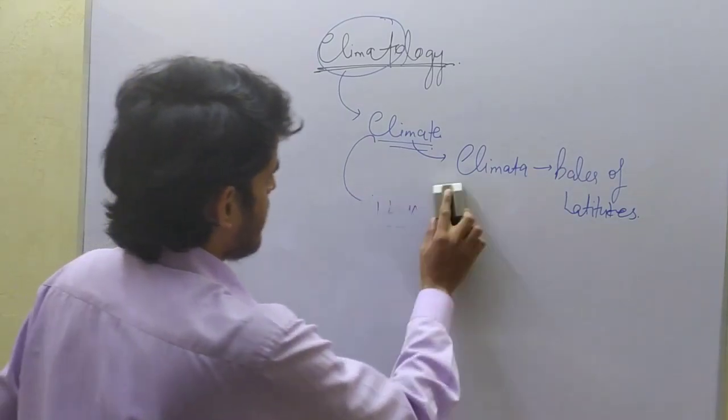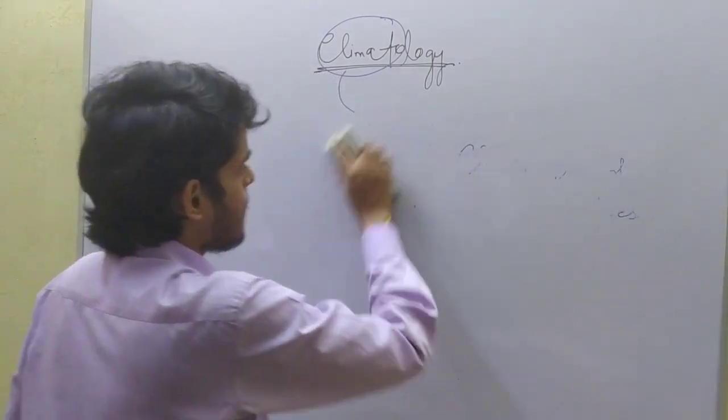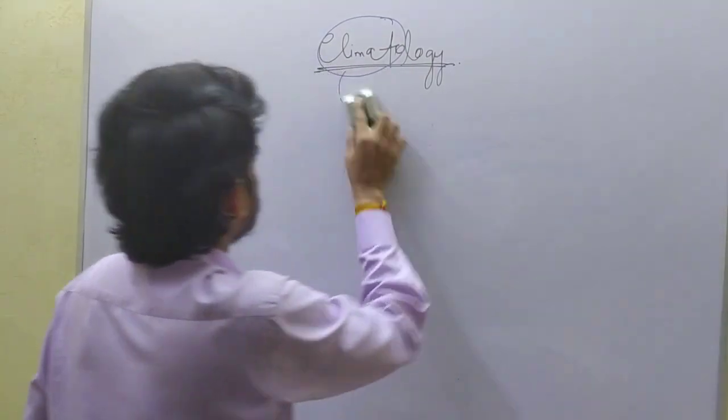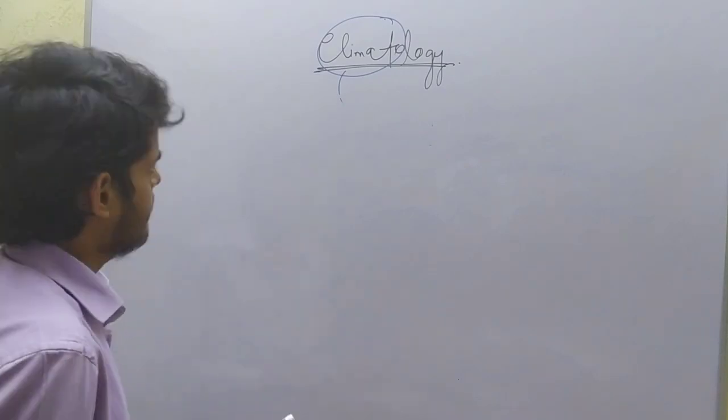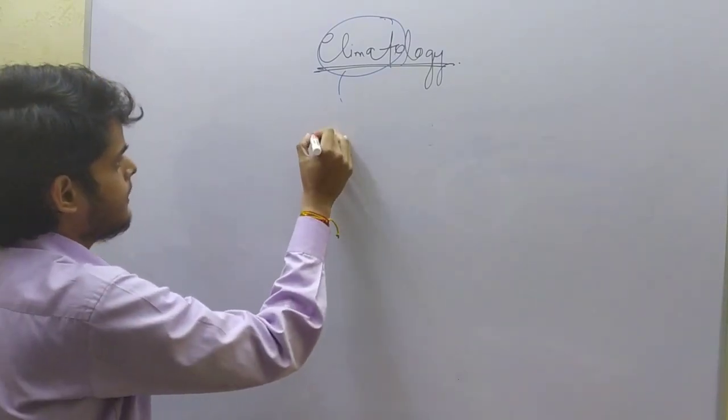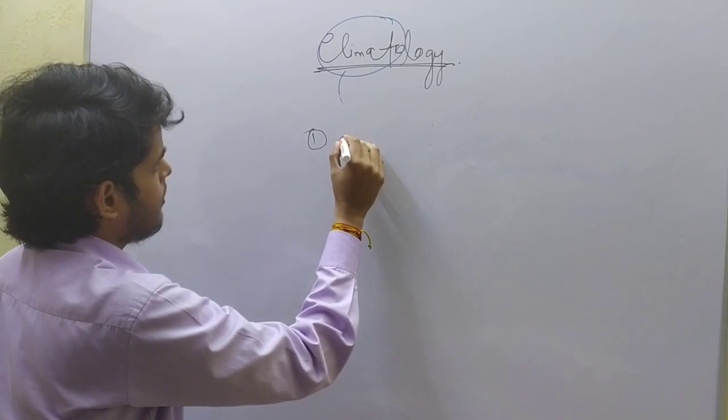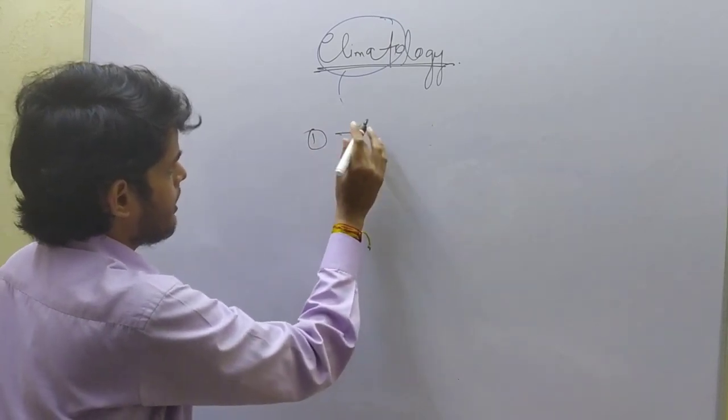So I shall write here the factors that affect the weather. First is the tilted position of earth.